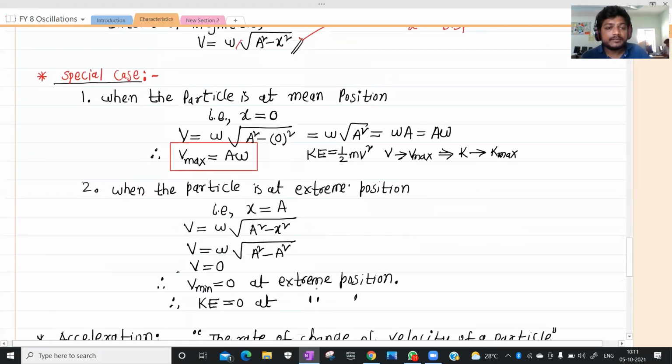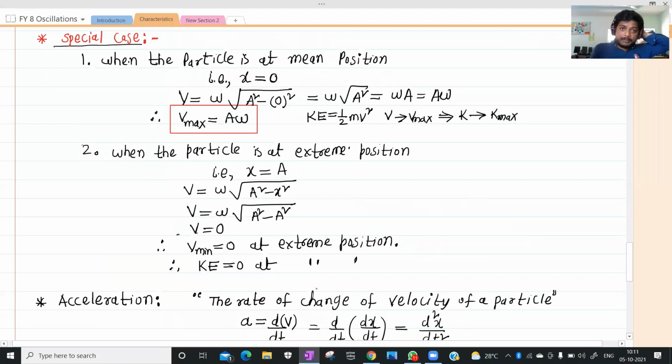When the particle is at the mean position, x equals 0. If you substitute it, you will get v equals A omega, which means the velocity of the particle is maximum. Where will the velocity of the particle be maximum? At the mean position.